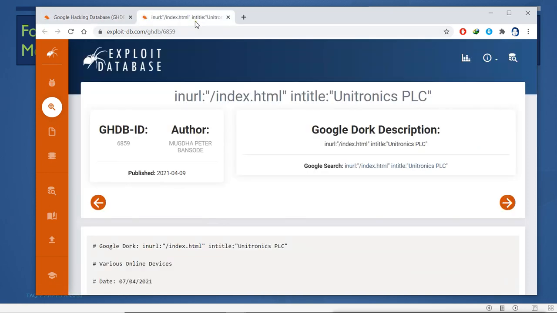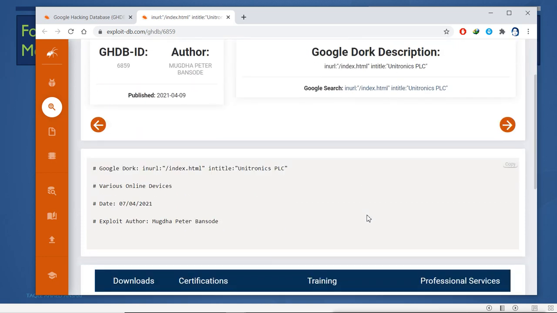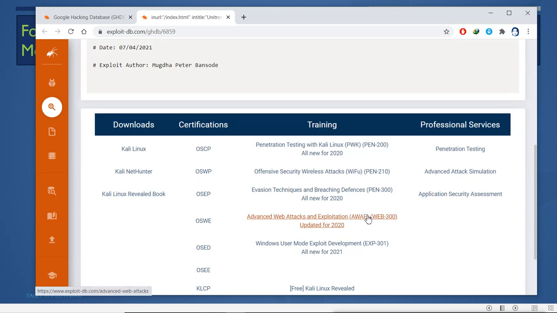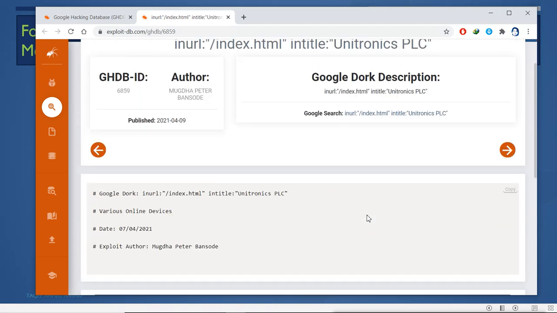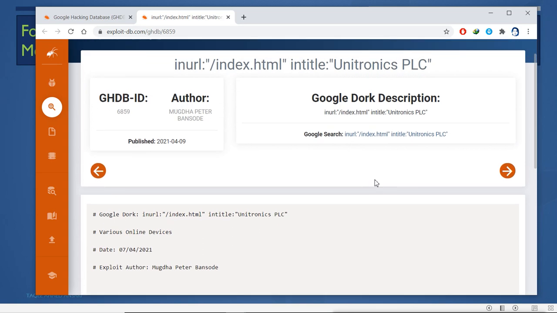So this is the query, this is the ID, this is the author, the date of publishing, and this is the search. Now what do you get here? If you want to see, you can run this query by yourself also. It says Google Search, so you run this query. It shows these results.